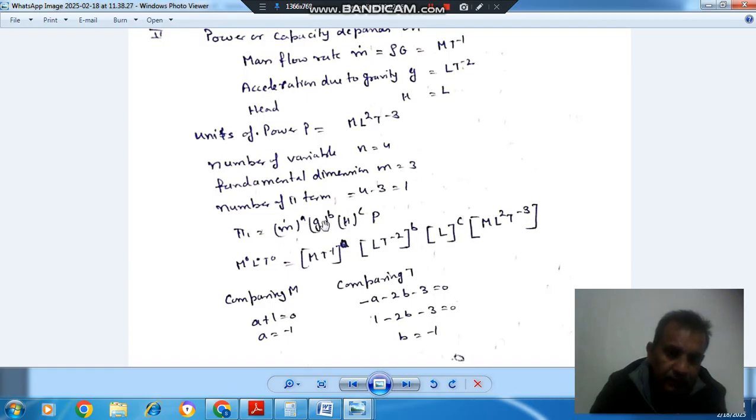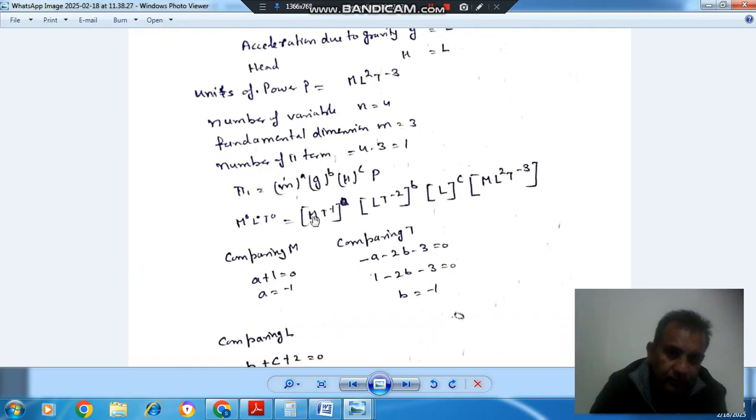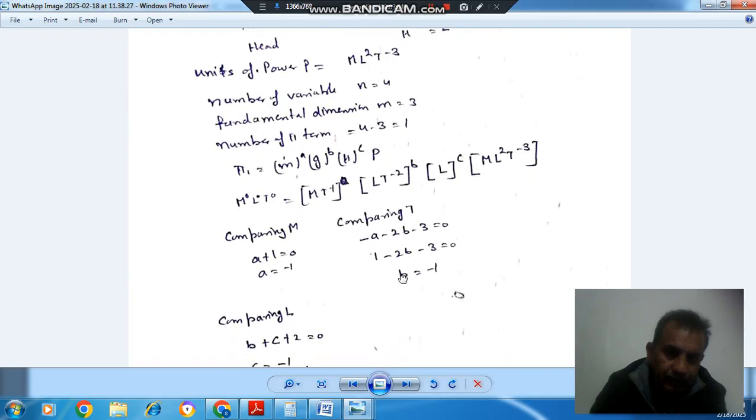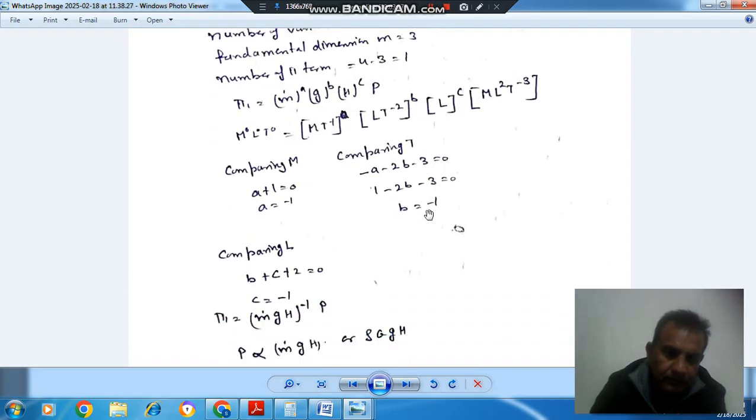So m dot^a G^b H^c equal to P. The dimension of m dot is MT^-1, the dimension of G is LT^-2, the dimension of H is L, and the dimension of P is ML^2T^-3. If we compare mass M, then a will be minus 1. If we compare T, then it will be minus a minus 2b minus 3, so if we put a equal to minus 1, b comes out as minus 1.